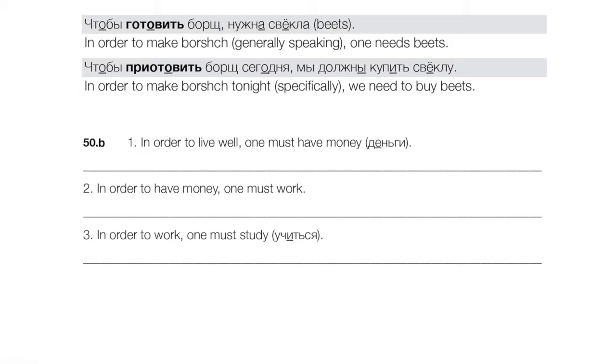Чтобы готовить борщ, нужна свекла. In order to cook борщ, in order to prepare борщ, one needs beets, right? Beets are necessary. Beets, by the way, in Russian, свекла is a singular only noun. Чтобы приготовить борщ сегодня, мы должны купить свеклу. Okay, now same thing, but perfected, right? In order to cook борщ tonight, we need to buy some beets.